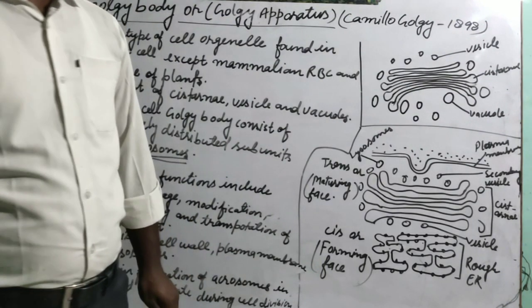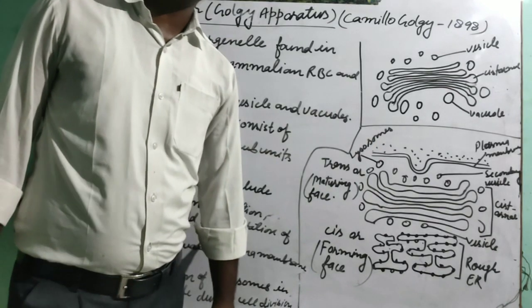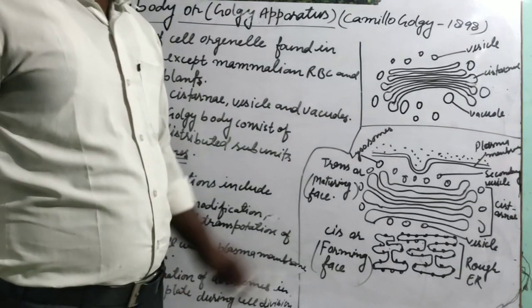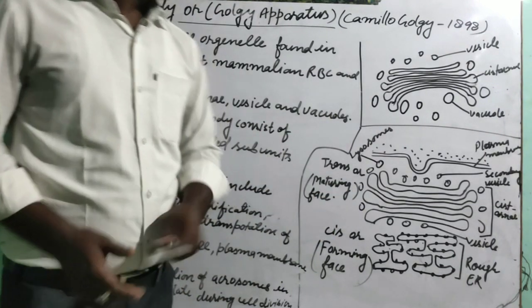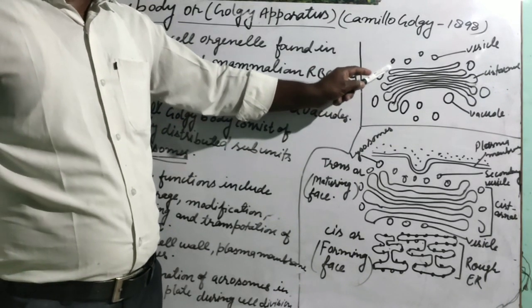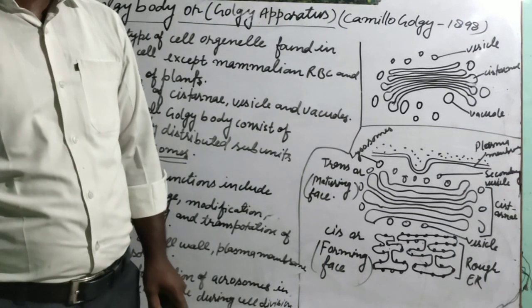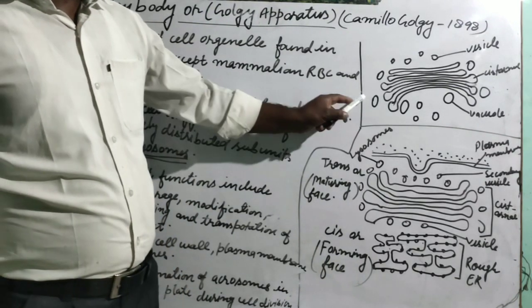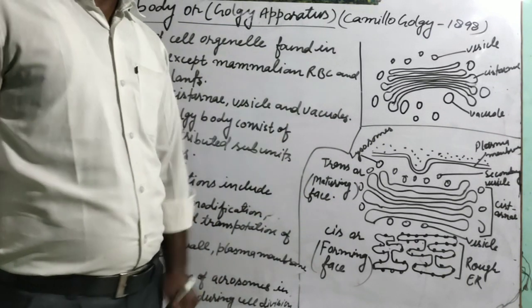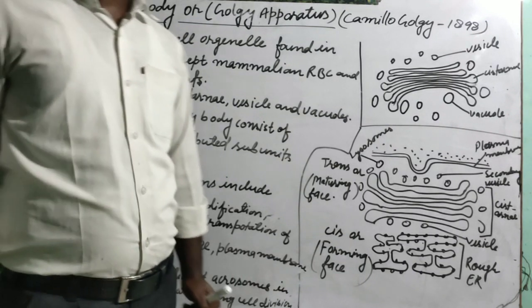How does this Golgi body work? There are two phases. One is the cis phase or forming phase. Another is the trans phase or maturing phase. We will discuss in detail in this figure. This cell organelle Golgi body is also attached near the nucleus, and there are two phases. One is the cis phase or forming phase, which is towards the nucleus. Another is the maturing phase, which is towards the plasma membrane.